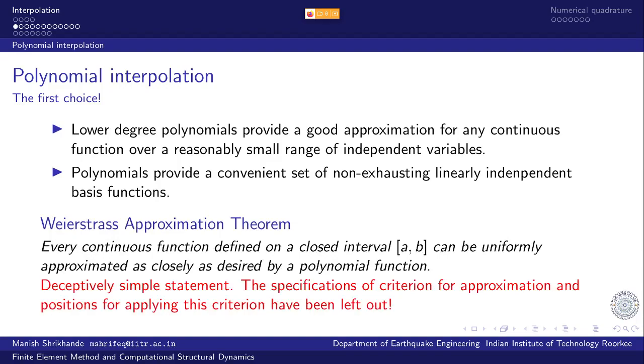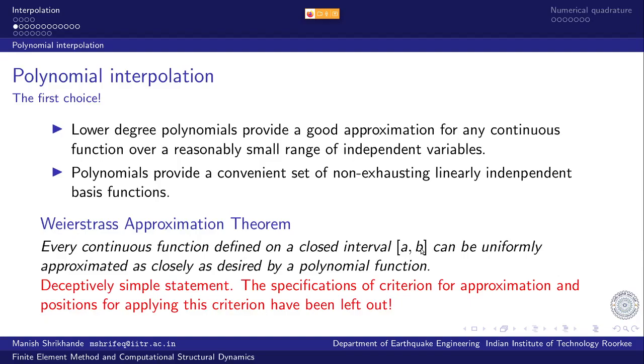And that brings us to a very important theorem which provides the basis of construction of this polynomial approximation, the Weierstrass approximation theorem, which says that every continuous function defined on a closed interval [a, b].